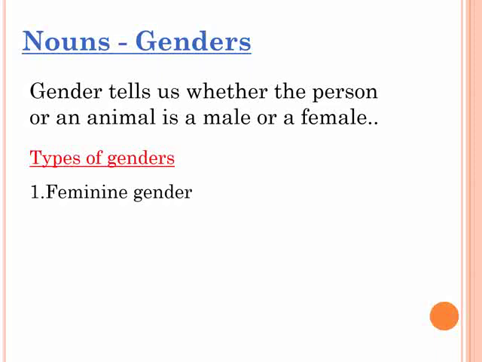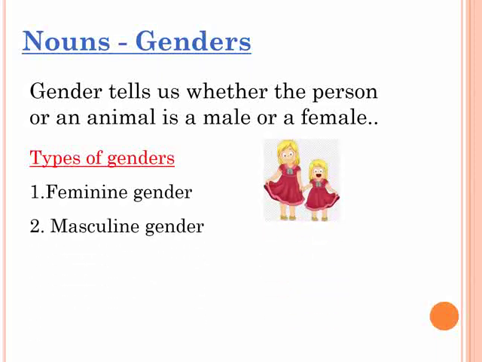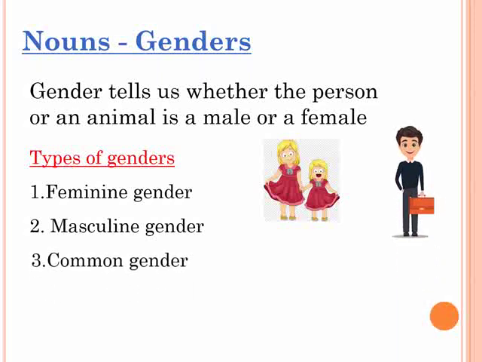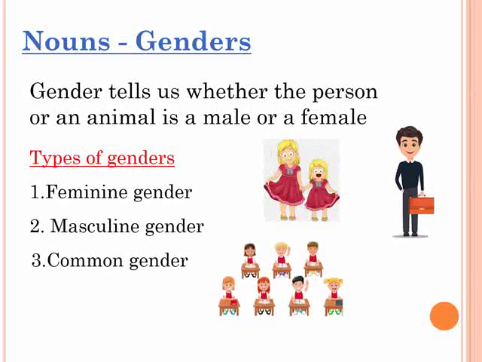First is feminine gender. Second is masculine gender. Third is common gender, and the last is neuter gender.